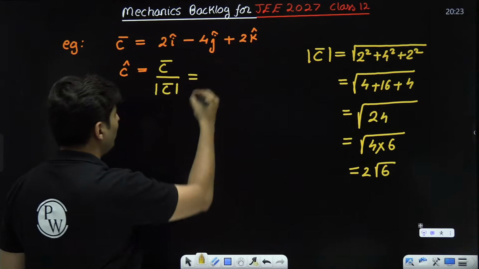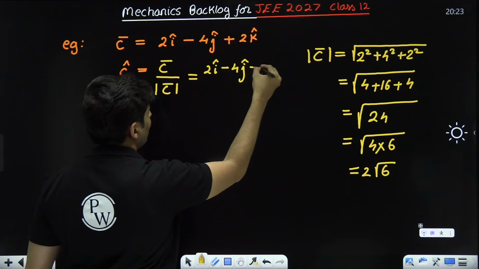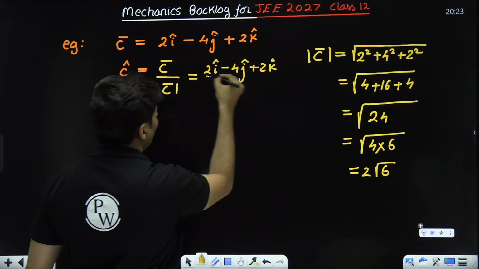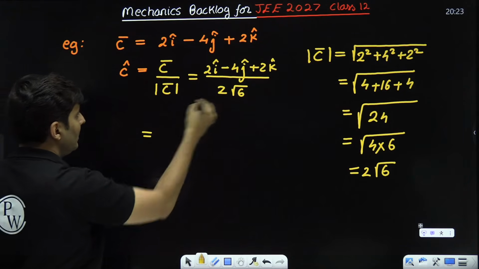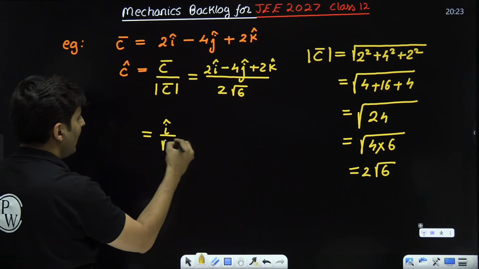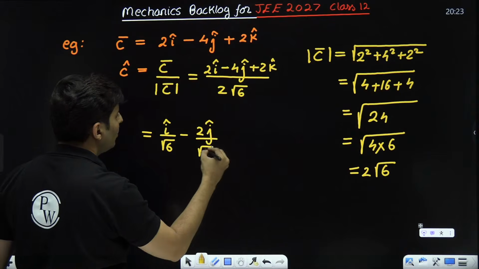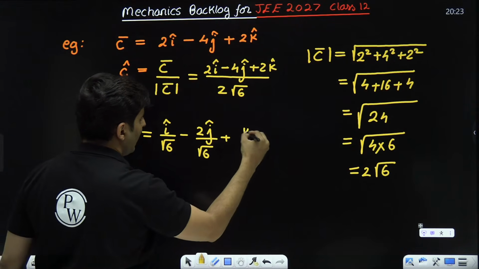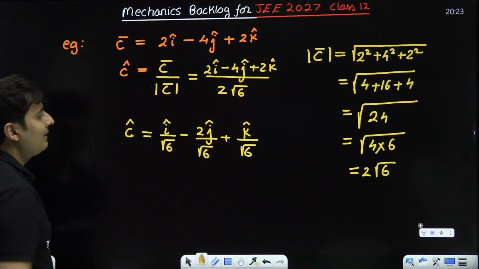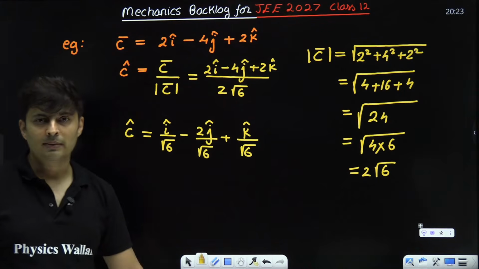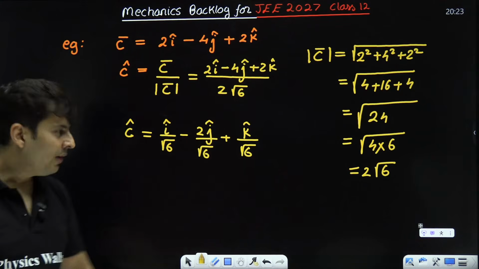So when I put it over here, I will write 2i cap minus 4j cap plus 2k cap, the whole thing divided by 2 root of 6. Now I can see 2 will cancel. So it will become i cap by root 6 minus 2j cap by root 6 plus k cap by root 6. This is my unit vector. Is this clear? Everyone? Very nice.